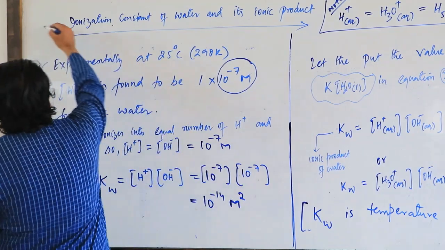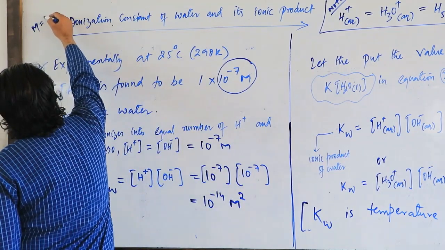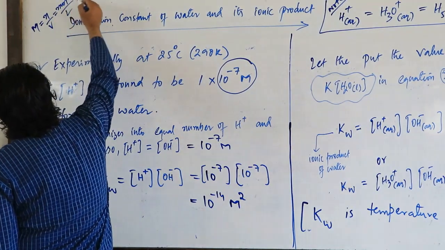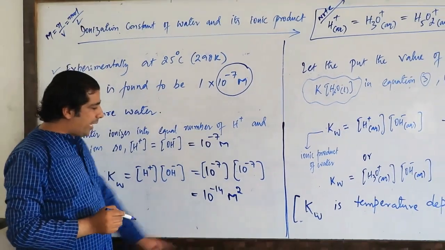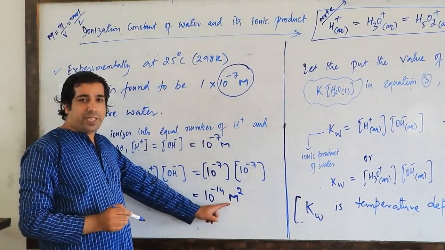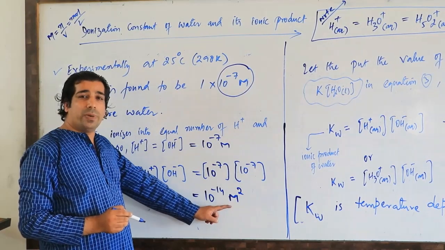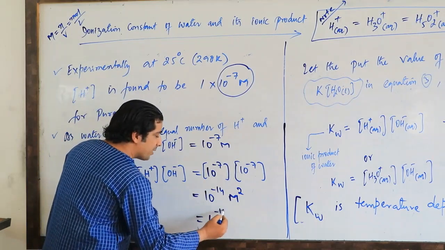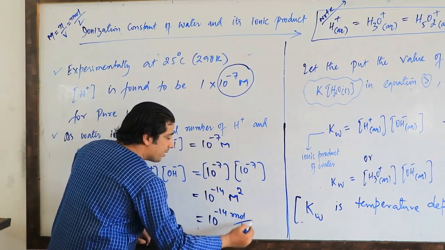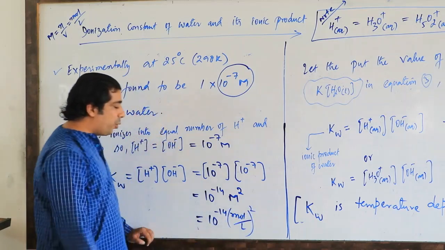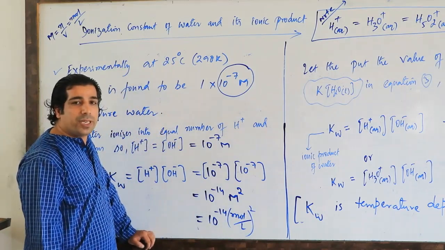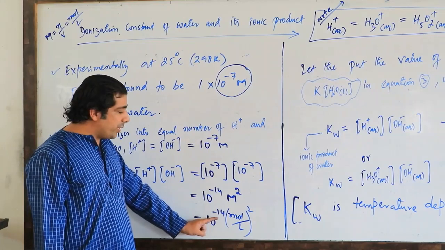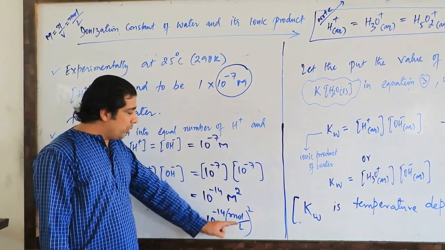Try to understand. This M can be represented as n by V, number of moles per unit volume. It can be represented as mole per liter. So molar concentration M can be represented as n by V, and the unit is mole per liter, but we have a square here. So it will be 10 raised to the power minus 14 mole per liter whole square. I hope, my dear friends, you have understood this particular expression.